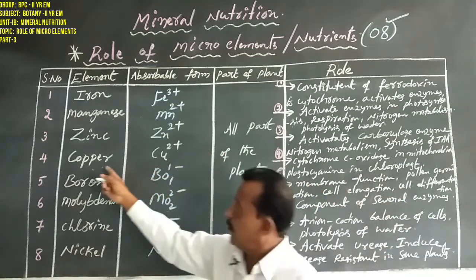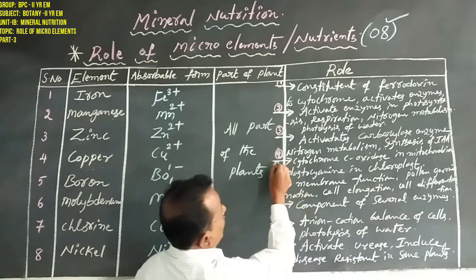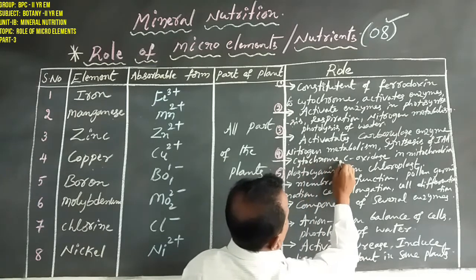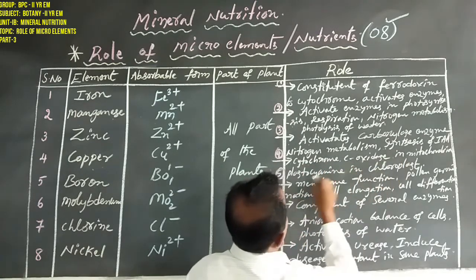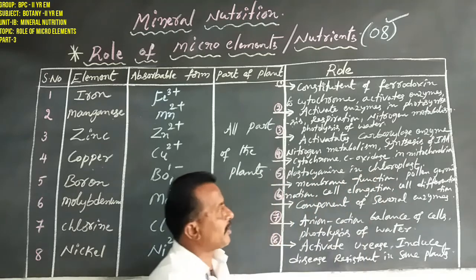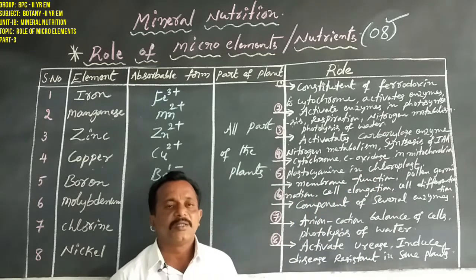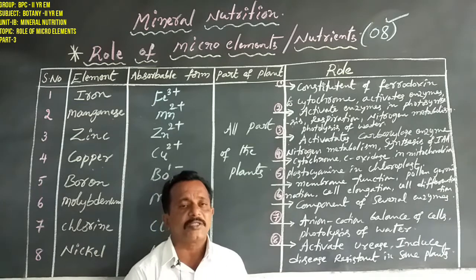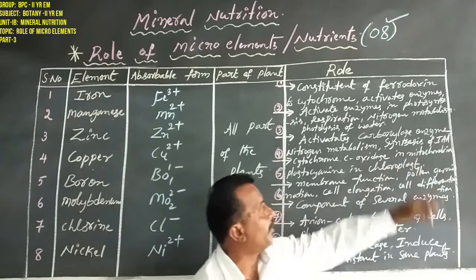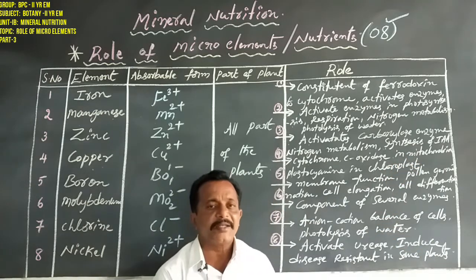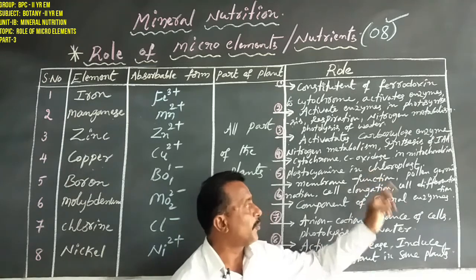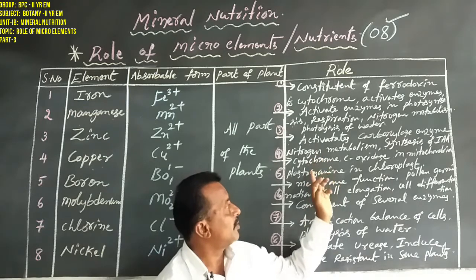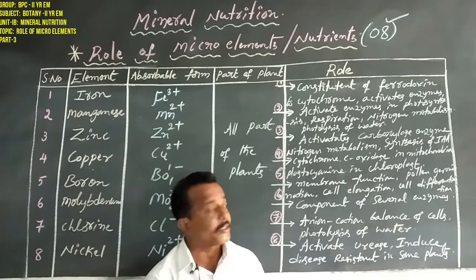Dear students, what is the role of copper? Copper is utilized in cytochrome C oxidase in mitochondria and plastocyanin in chloroplast. Photosynthesis occurs in the chloroplast, and respiration occurs in the mitochondria. Mitochondria carry an electron transport system, and chloroplast also carries an electron transport system. So these two are electron carrier proteins.